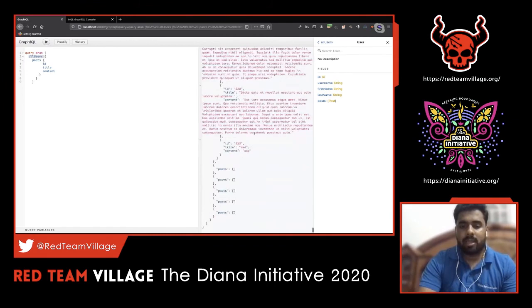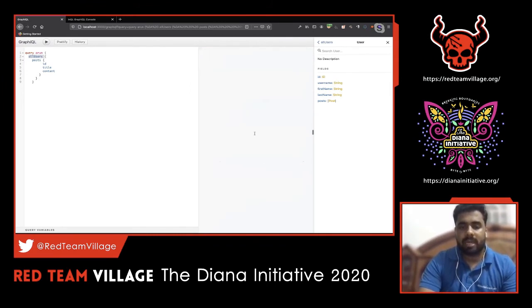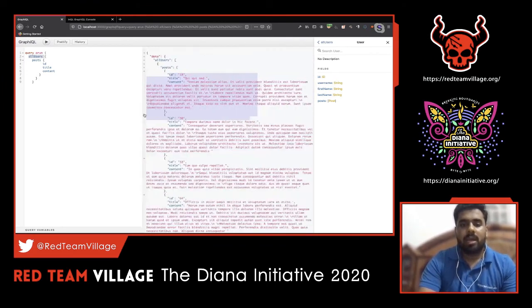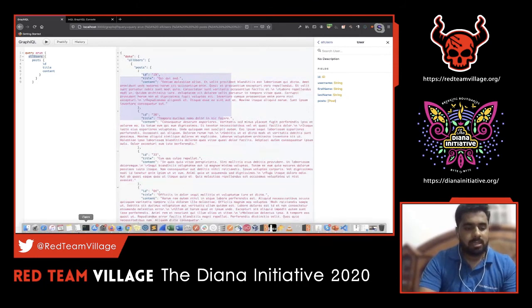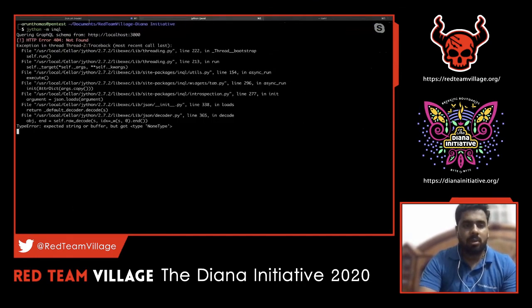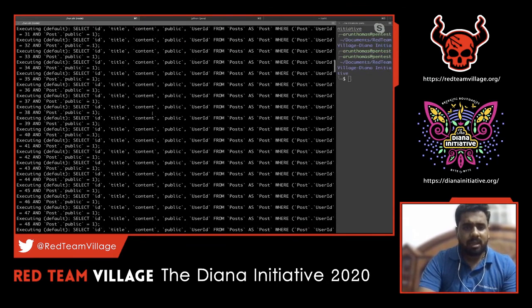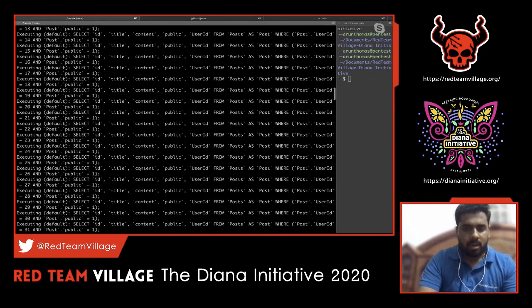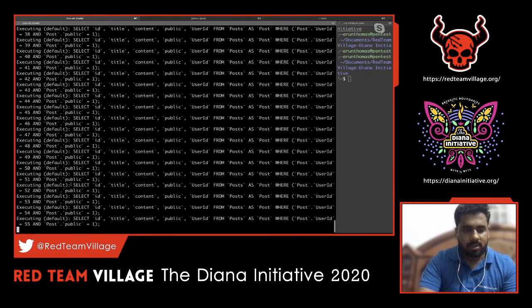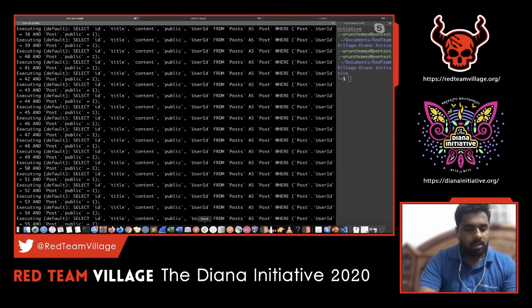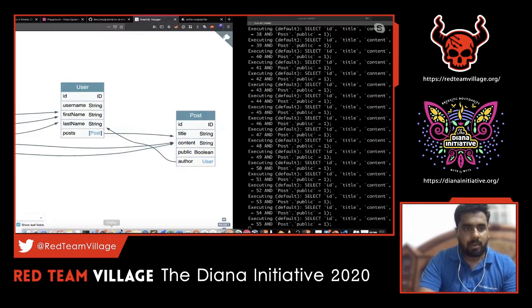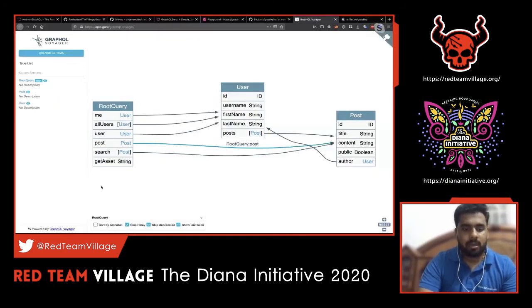Obviously, in the backend, there might be some time taken by the backend server to process this particular query, and we have got the response. Since I'm running it locally to show the resource exhaustion, let me show you how it happened in the backend. You can see here, I'm running that application locally, and you can see how many requests have been sent, the select queries to pull out that user record and the post information from the table. So let me send it once again so that we can see that live.